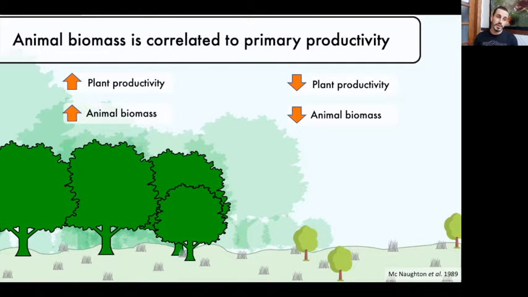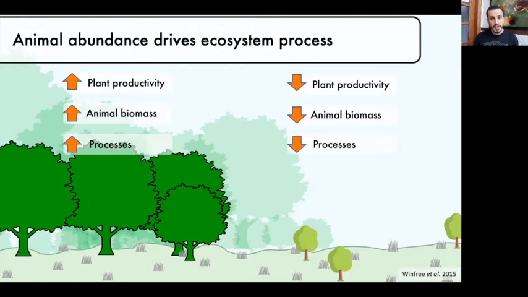As we already know, animal biomass is correlated to primary productivity. So environments that have higher primary productivity also tend to have more animal biomass. Another thing that we already know is that higher animal biomass is also correlated to ecosystem process. So with more animal biomass, we're going to have more ecosystem processes going on.